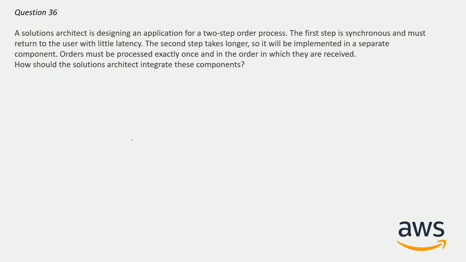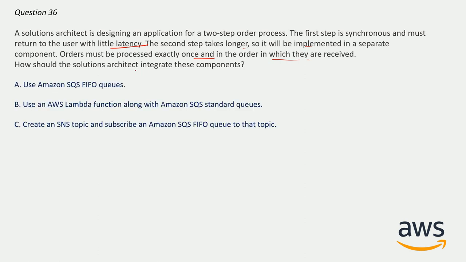And now question number 36. A solution architect is designing an application for a two-step order process. The first step is synchronous and must return to the user with little latency. Basically, latency is allowed, but it should be very little. The second step takes longer, so it will be implemented in a separate component. Orders must be processed exactly once, in the order in which they are received. How should the solution architect integrate these components? So here are your options, and basically here is the clue.